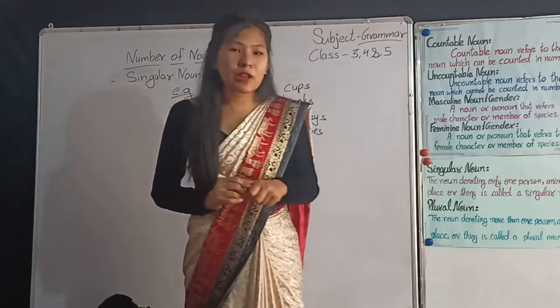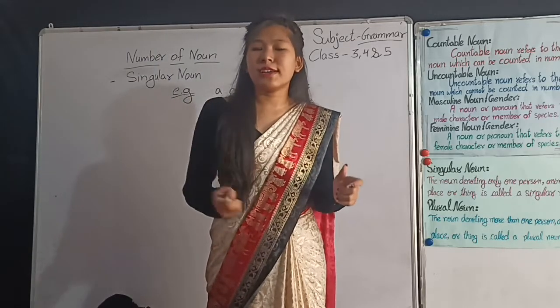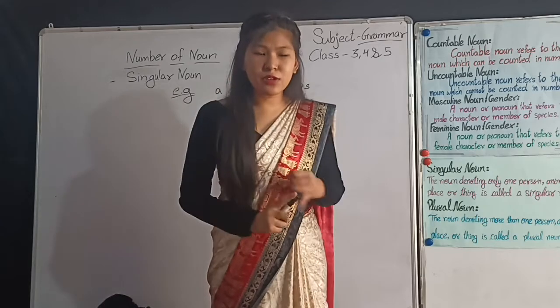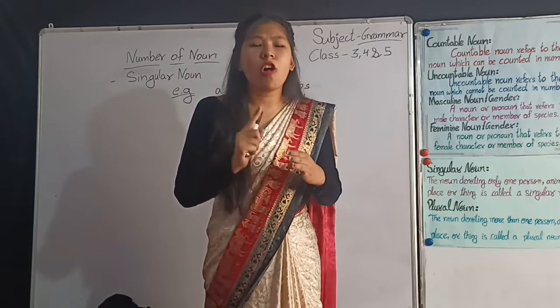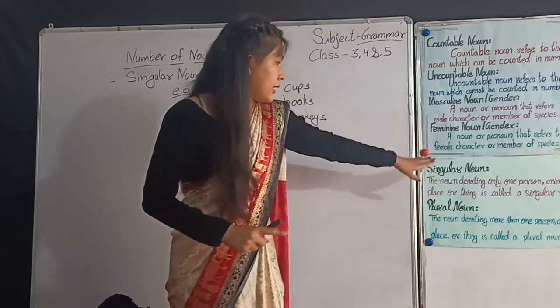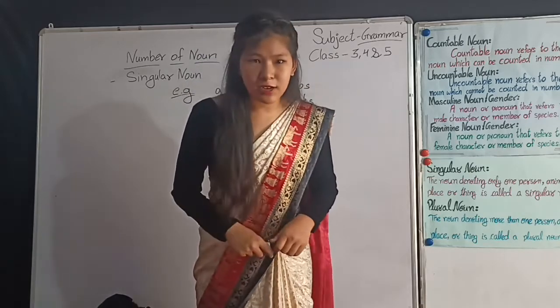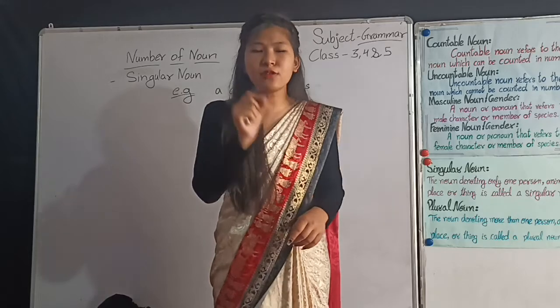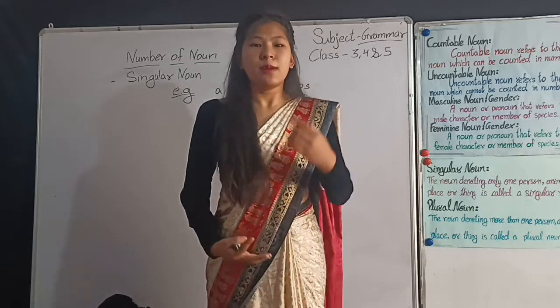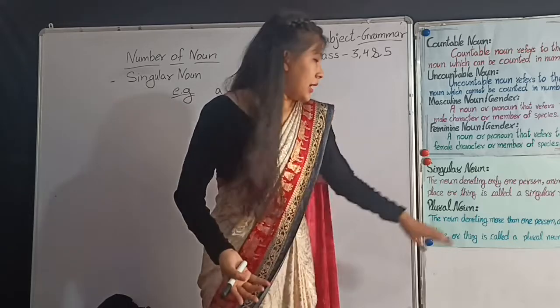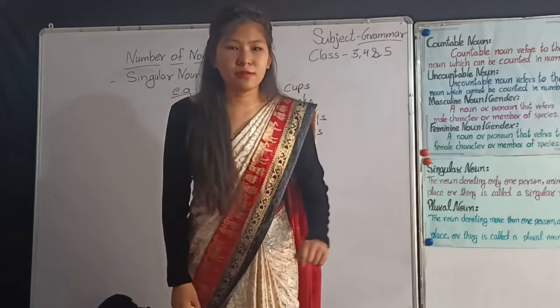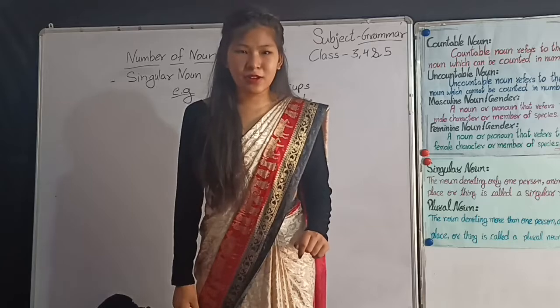So we know what is singular noun and what is plural noun. The noun denoting only one person, place, animal or thing is called singular noun, and the noun denoting more than one person, place, animal or thing is called plural noun. Very good.